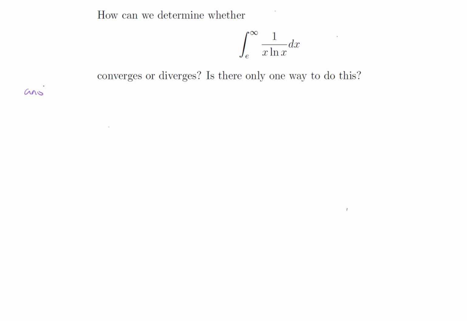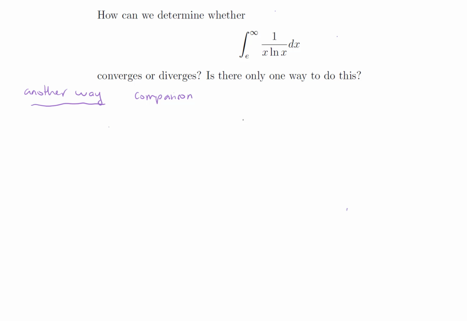So let's see. Now, since we know that the integral is divergent, that's something that we showed before, or let's say suppose we suspect that the integral is divergent, we want to find a lower bound for this integral.